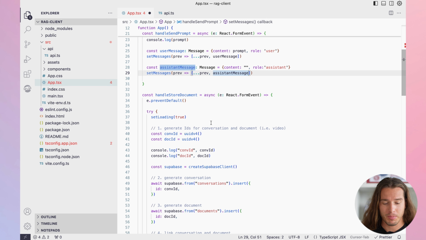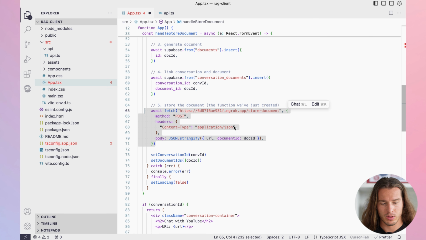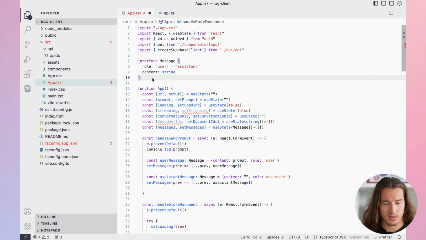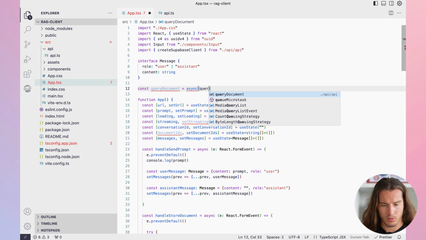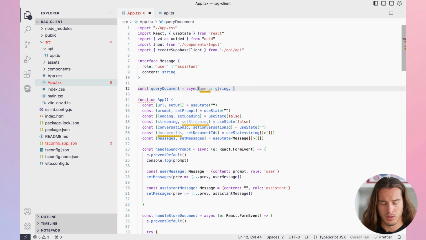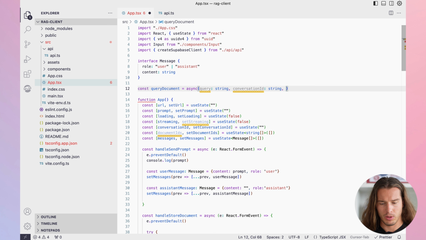And now the fun part starts. We have this function for storing the document. Let's just generate a function query document, which is of course async, and we pass query, that's a string. We pass conversation ID, that's string too, and we also pass document IDs, which is also string.